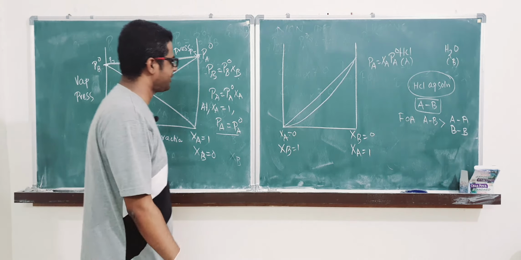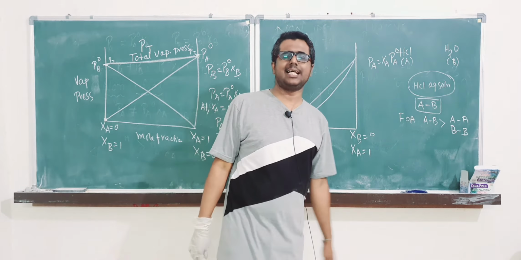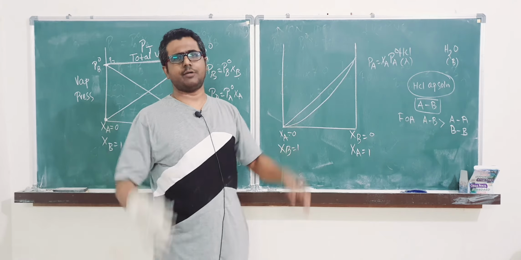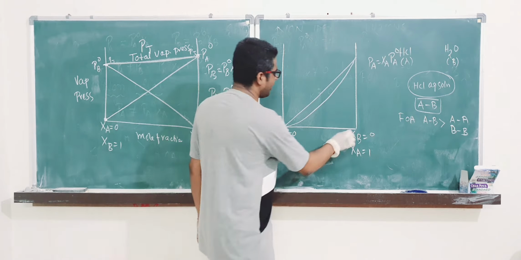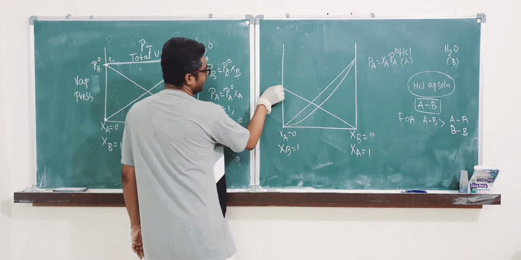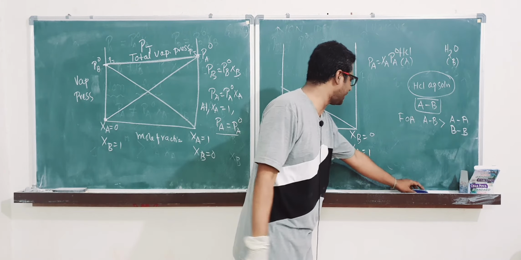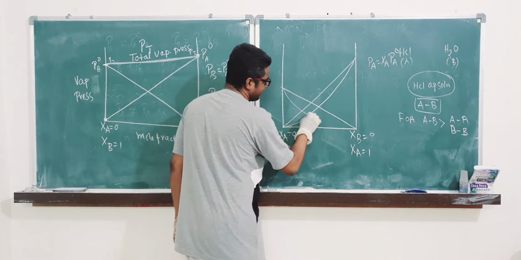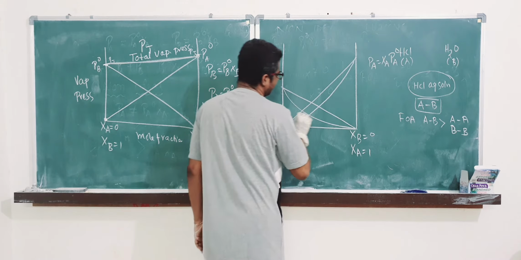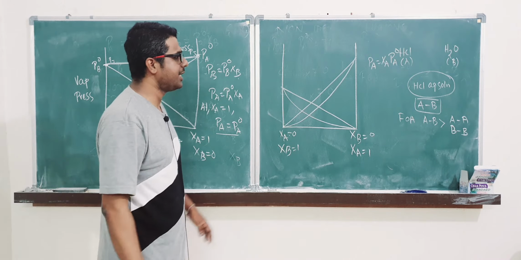For water also it is the same case. Water is now happy with HCl. It doesn't want to get out of the system because it is also miscible with HCl. So in this case, water will have this kind of curve: negative deviations from ideality.